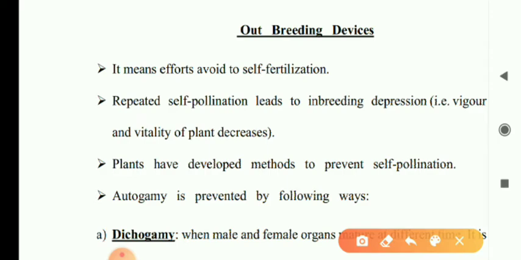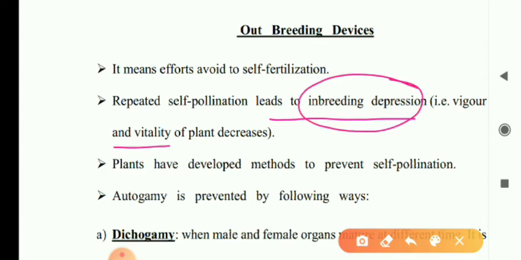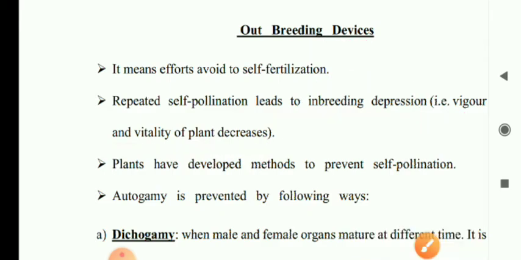Repeated self-pollination leads to inbreeding depression. That means the vigor and vitality of the plant decreases. Repeated inbreeding, that means self-pollination occurring several times, decreases the vigor and vitality of the plant. To avoid this, outbreeding devices occur, and it can be done in the following ways.